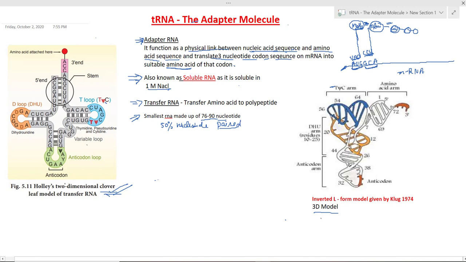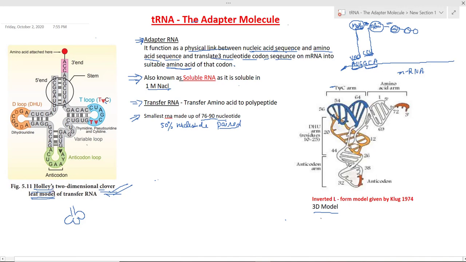According to the model given by Holley, it's the clover leaf model, because it resembles the leaf of the clover plant. The leaf of the clover plant is like a triplet of leaves. So it resembles the clover leaf, and that's why it is also known as the clover leaf model.